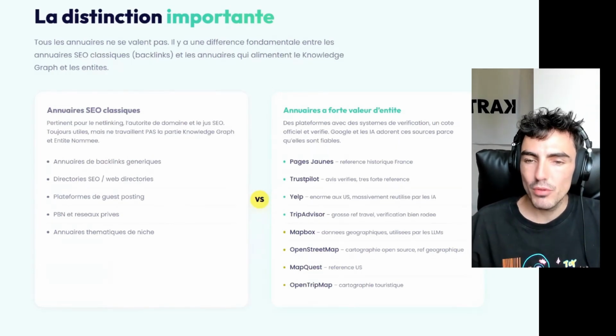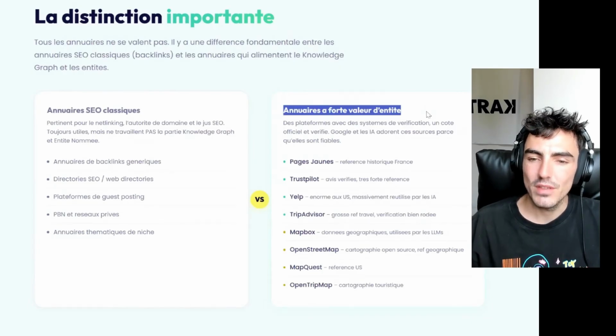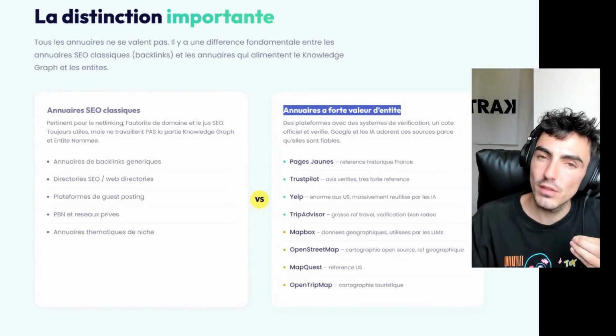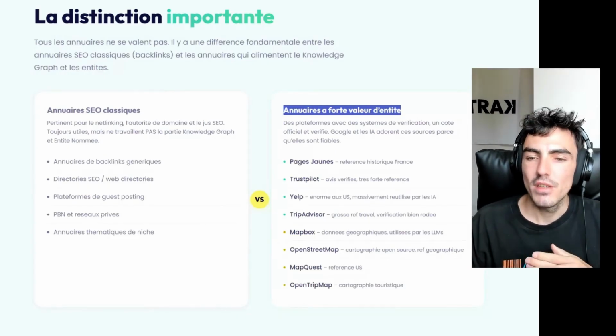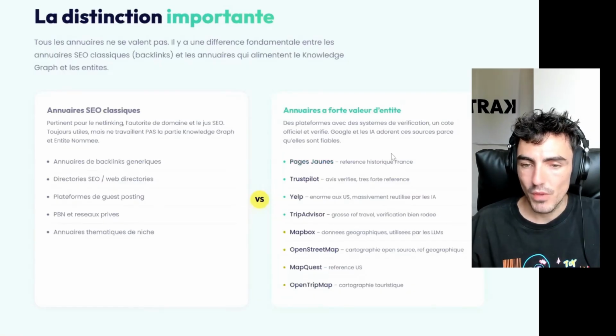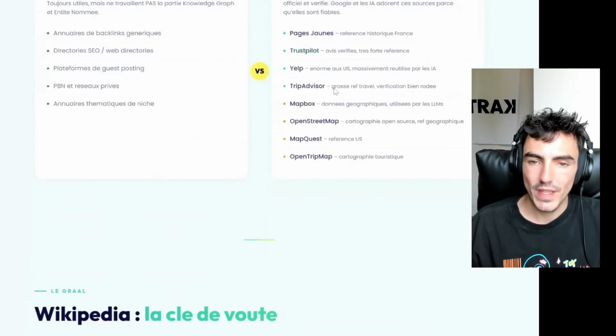But in this case, what we want are directories that we call high entity value directories, meaning directories that are really very important, which may not necessarily provide SEO benefits, but will strengthen the entity aspect for Google because Google trusts them. In France, for example, we have the Yellow Pages, which is an important directory. We have TrustPilot, which is very important. We have Yelp, which is huge in the US. We have TripAdvisor, which is a leading reference in travel and all that.